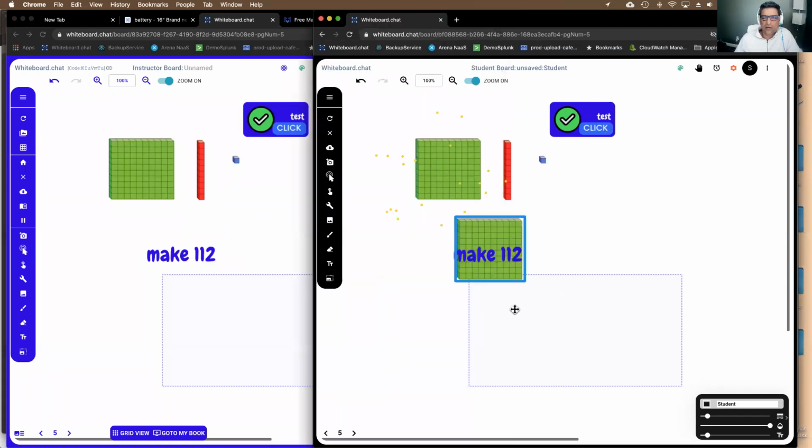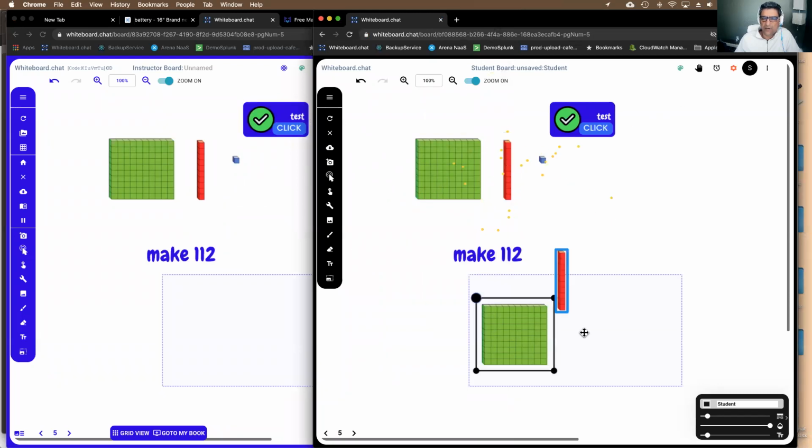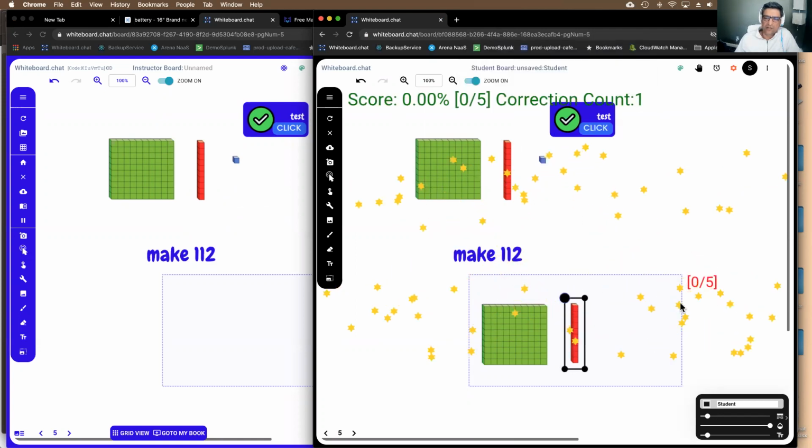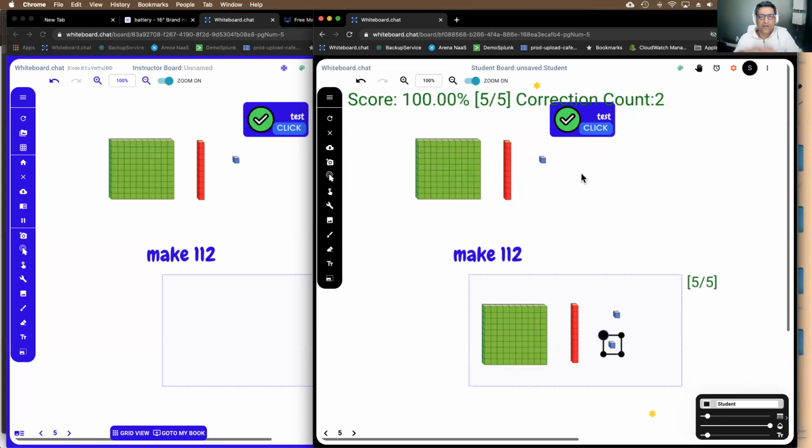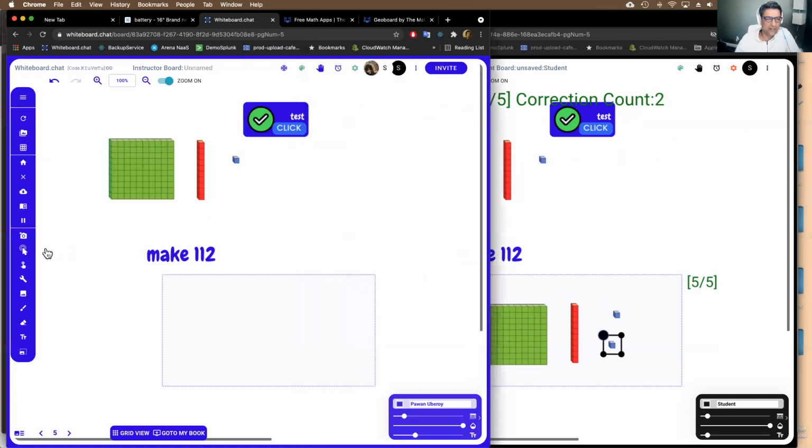And the students, then they can go and say, okay, let me try and make 112. I put these two, check the answer. No, it's not right, right? And then you can say, okay, let me put some more blocks in here. And now check. And then you got the right answer, right? So this is not only just from manipulators from us, you can do it with images that you download or paste from the internet. You can do anything. Basically, you can create any kind of assignment that you would want with the drop zone, right? So that makes it super interesting.